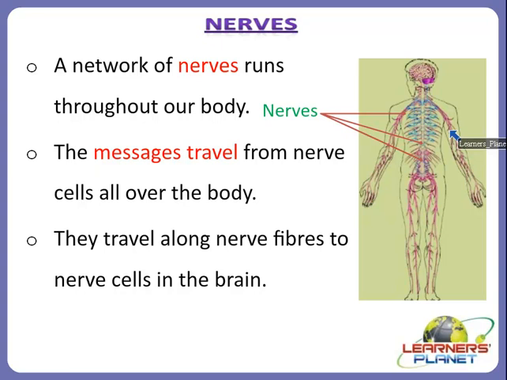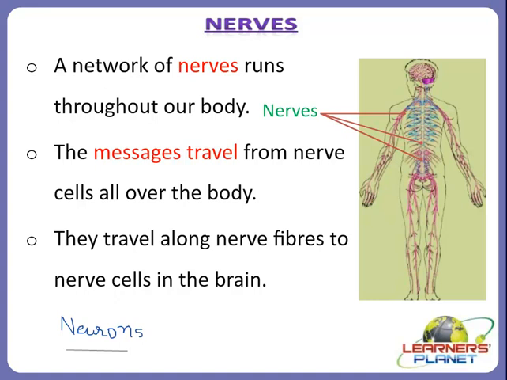So we can say that the basic functioning of the nervous system depends a lot on the tiny cells called neurons. Just like a network of nerves is present, there are neurons present in the nervous system. So these are the neurons which are present in the nervous system. The brain has billions of them, and they have many specialized functions.